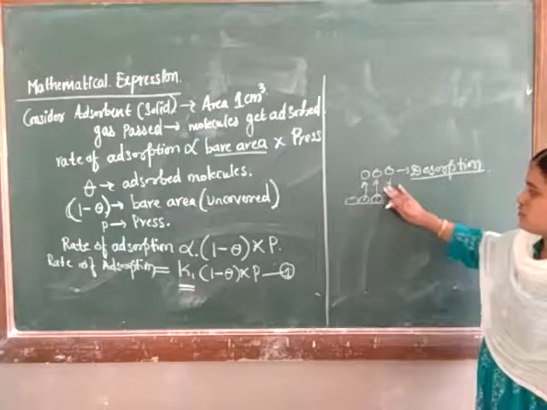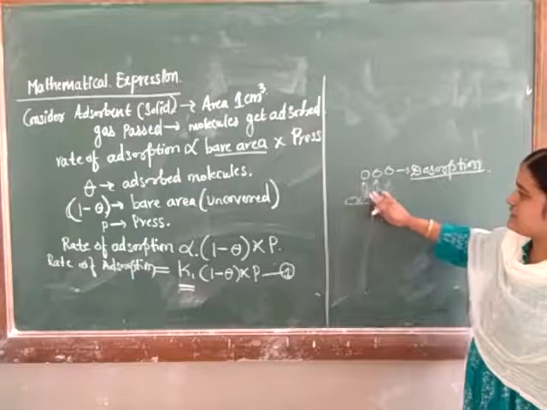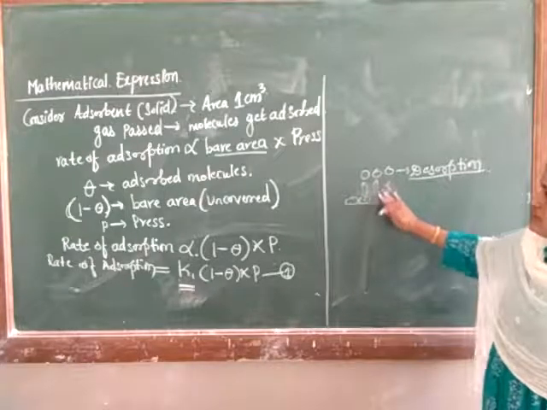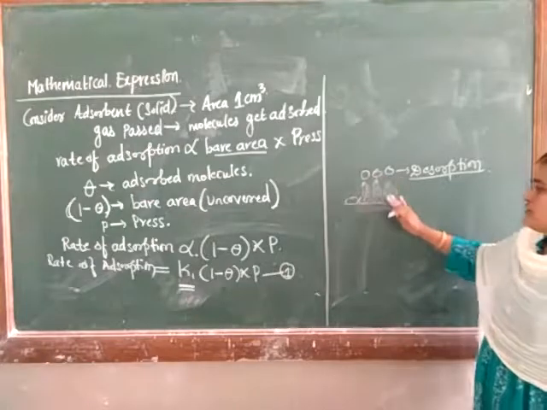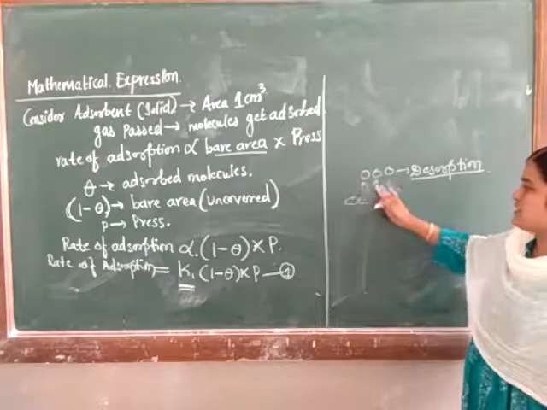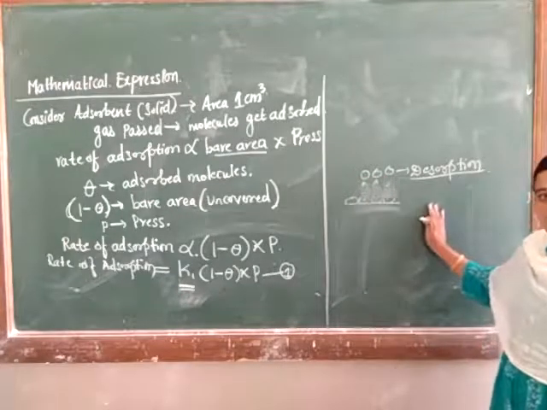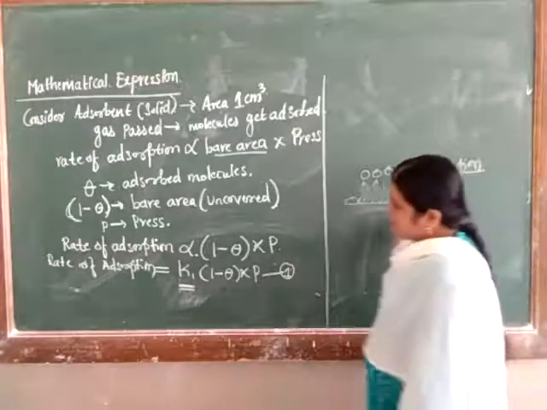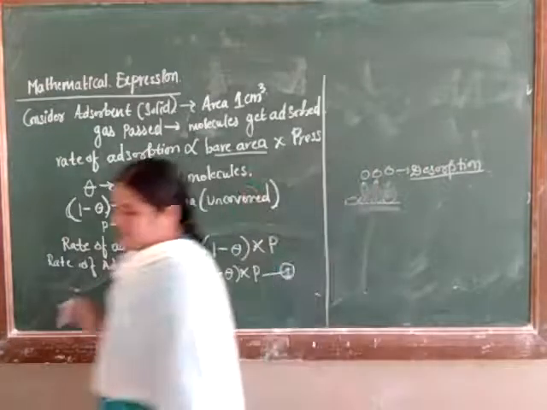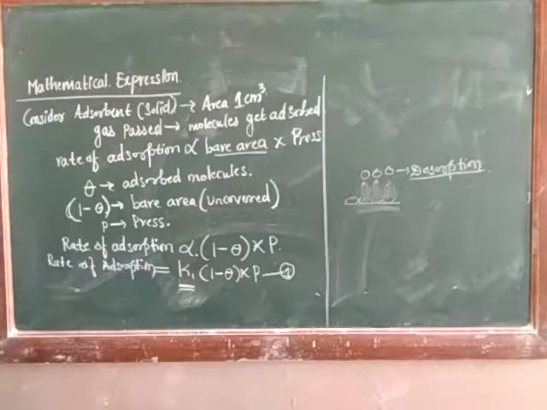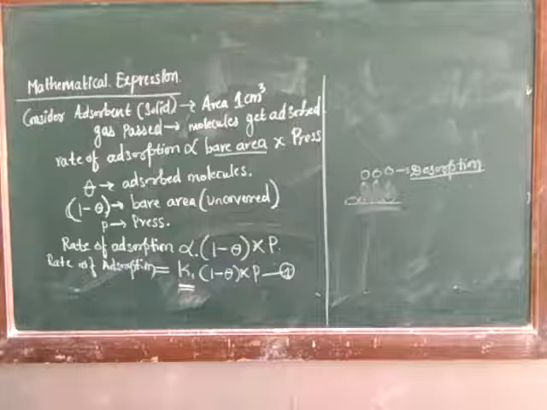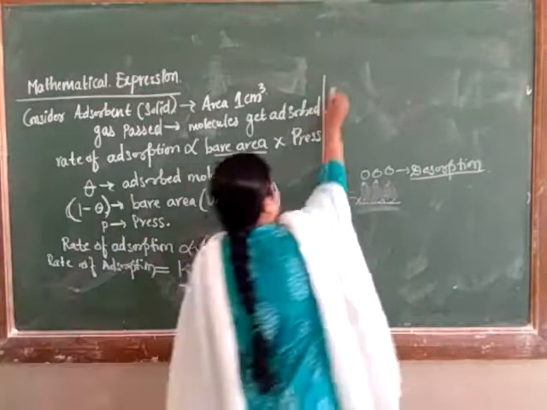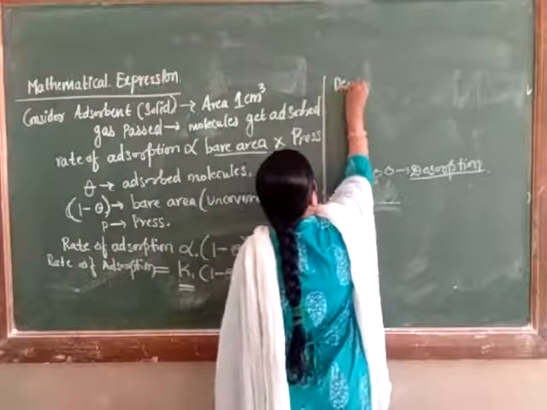Adsorbent means this is our solid part, this is the adsorbate. The molecules leave the solid surface, and the process is called desorption. This desorption is directly proportional to the fraction of area covered by adsorbed gas molecules.